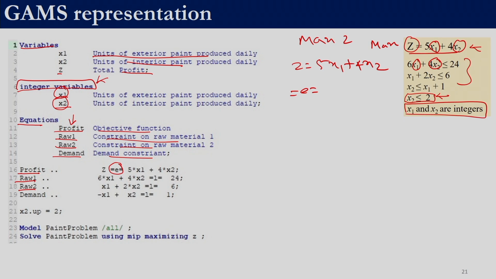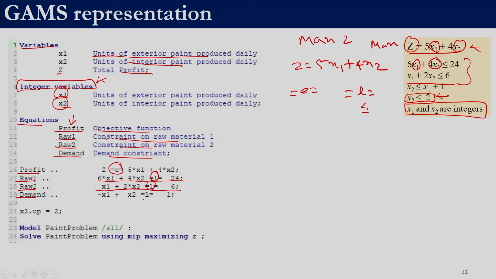Over here it is 6x1 plus 4x2 should be less than or equal to 24. So 6 into x1 plus 4 into x2 =L= 24, written as =L= because the constraint that we have is less than or equal to. Similarly, the second constraint is x1 plus 2x2 is less than or equal to 6. So x1 plus 2x2 =L= 6. This is not 1, this is L.